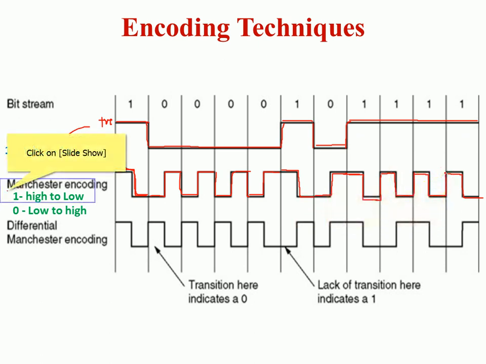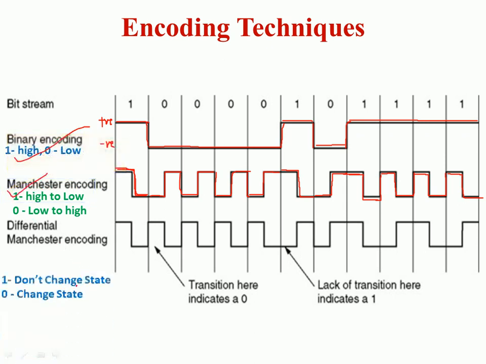Okay, so this is what we have in Manchester encoding, that is, if it is 1 bit, then you go from high to low at the middle of the bit. There is a transition from high to low if it is 1, and there is a transition from low to high at the middle of the bit if it is 0. Okay, I hope you all have understood Manchester encoding.